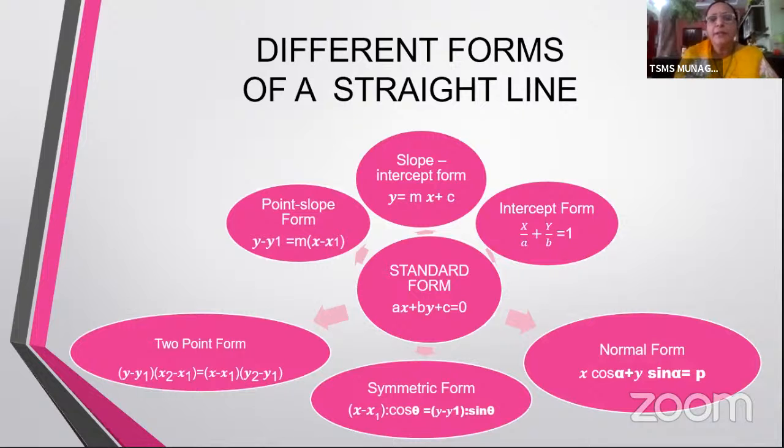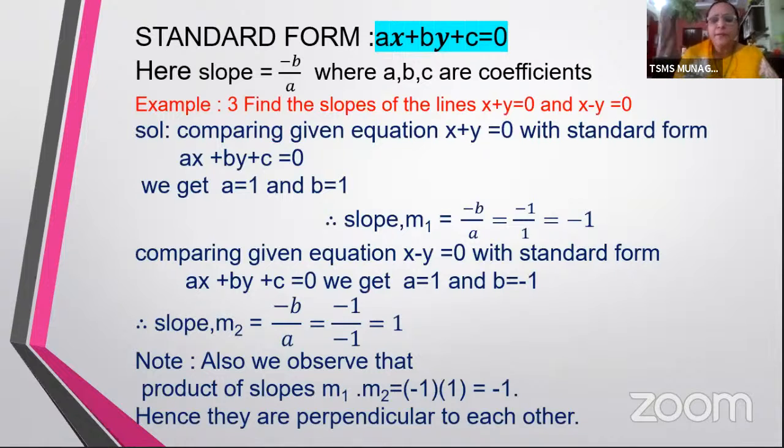Now let us start with the basic form, that is the standard form. Now the standard form is going to be of the form ax plus by plus c equal to 0. Here a, b, c are the coefficients. You can have any real coefficient here in the place of a, b, c. Now how do we get the slope? Slope is simply minus b by a.